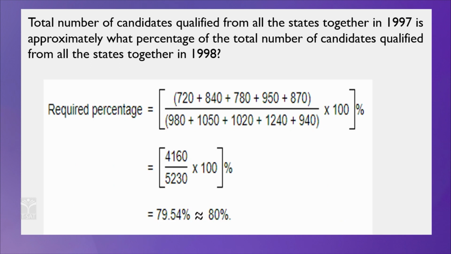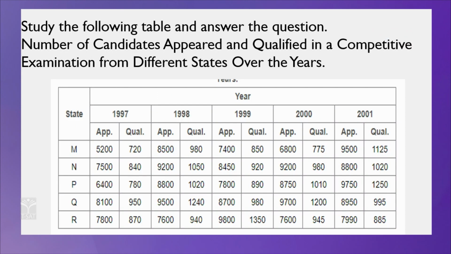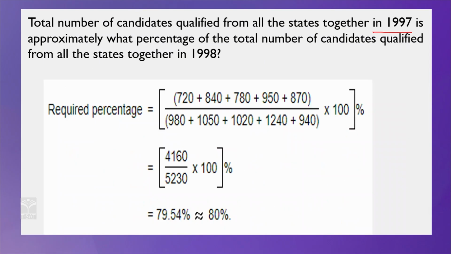The question is, the total number of candidates qualified from all the states together in 1997 is approximately what percentage of the total number of candidates qualified from all the states together in 1998. So, what is the given information? The total number qualified from all the states together in 1997. In 1997, you have to add all the values: 720 plus 840 plus 780 plus 950 plus 870. Clear? Okay. And what is the next one?